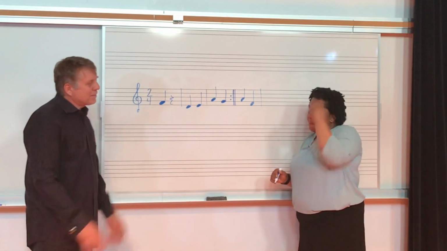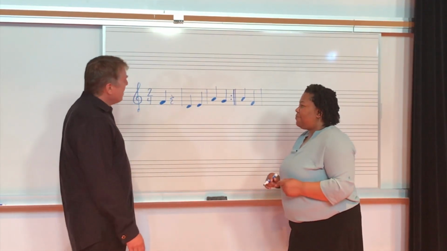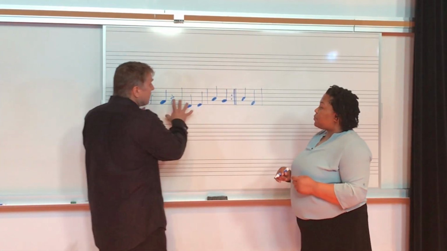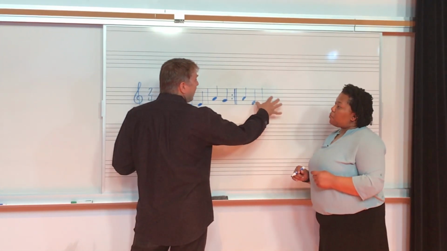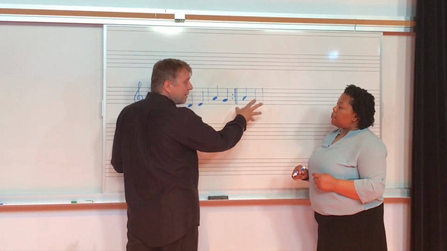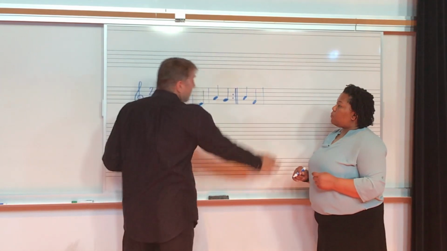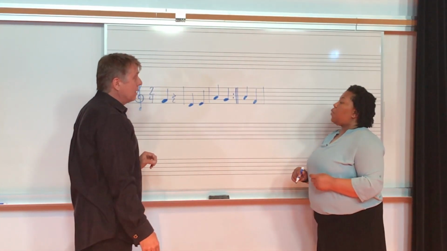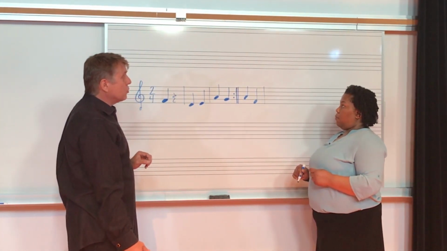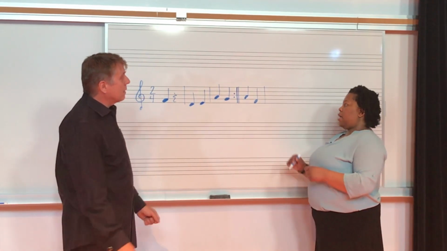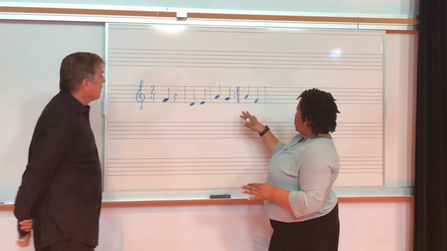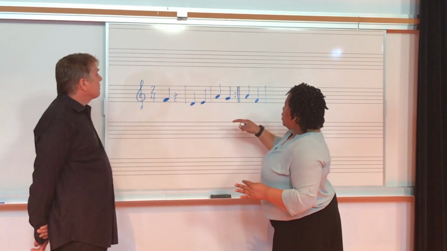Now I have this other thing. The first time I play through my melodic idea, I have this kind of ending that I like. But then the second time, I have a different ending. Is there a way to show that without writing the whole thing out? Yes. So let's change this a little bit to fit that scenario.